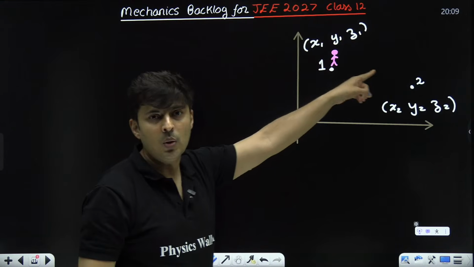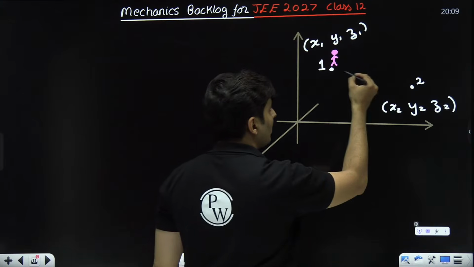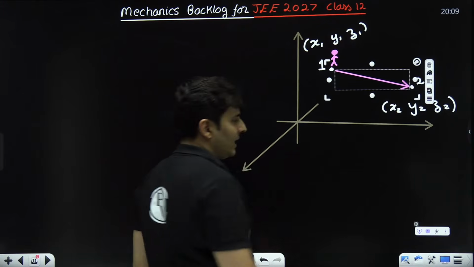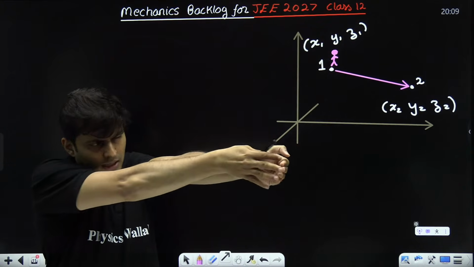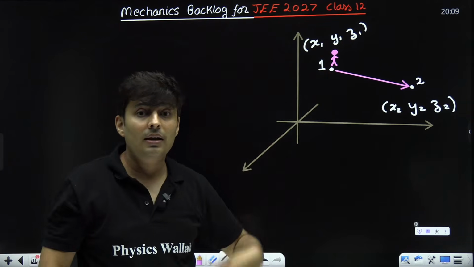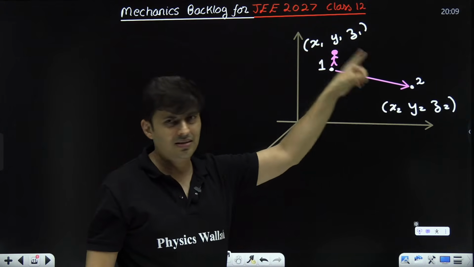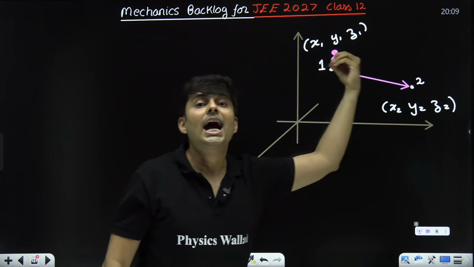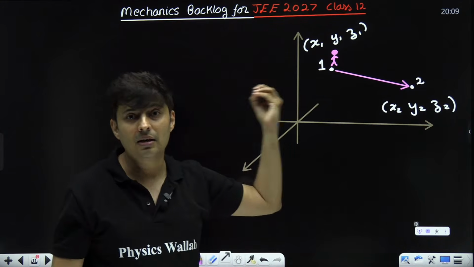Maybe this is a Pandu. He is looking at someone. So this Pandu will see at that location 2, and the arrow mark will be directed from 1 to 2. So that is called the position of this particle, this body, this person, this object, whatever it is, as observed with respect to this particle 1.